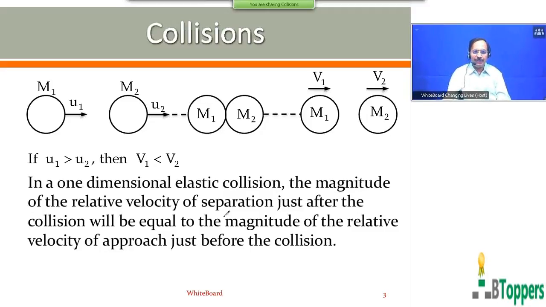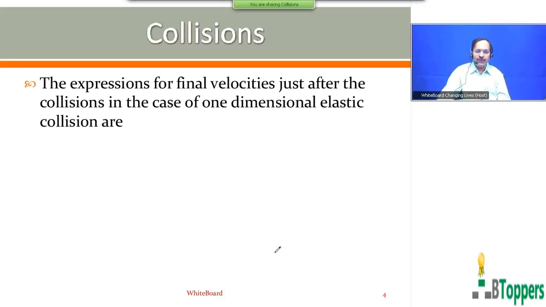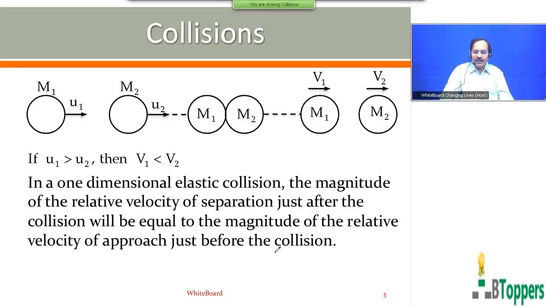So in a one-dimensional elastic collision, the magnitude of the relative velocity of separation just after collision will be equal to the magnitude of the relative velocity of approach just before the collision. Come on, copy down this. Up to here. Those who are writing the notes, please copy down the notes up to here. In case you need more time to copy the notes, you can take a pause and take your own time to copy the notes.